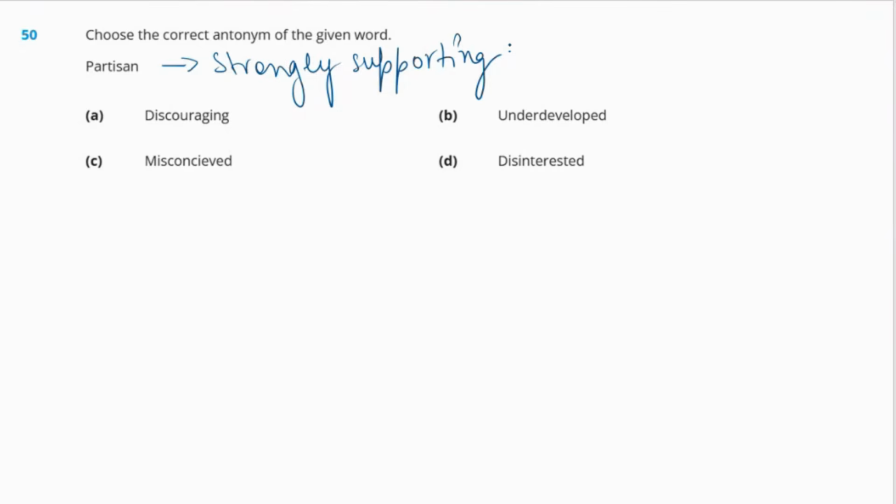Okay, so which one do you think is the right answer? Yes, the right answer will be A. Discouraging. Okay, why? Because the opposite to support is discourage. Okay, therefore, the antonym to the word partisan will be option A.